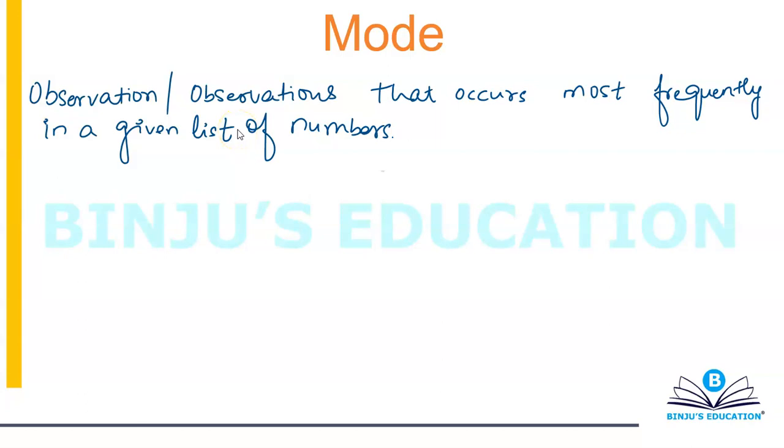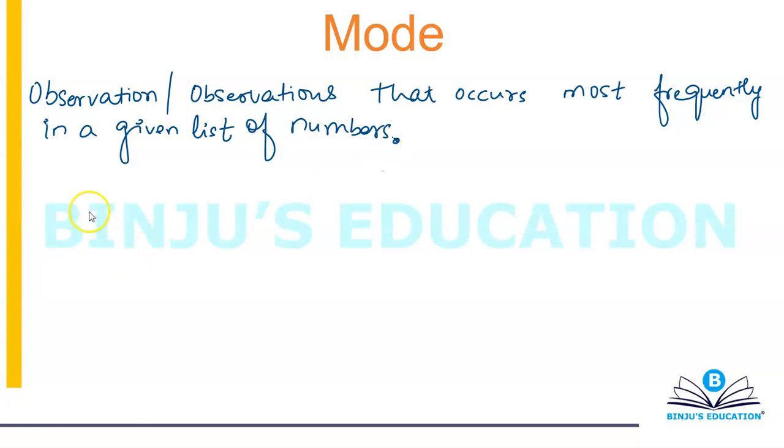Okay, so then the question will come up like, how can you use the word set? So in simple terms, what is mode? Mode is nothing but observation or observations that occur most frequently in a given list of numbers. For example, let me give you an example.